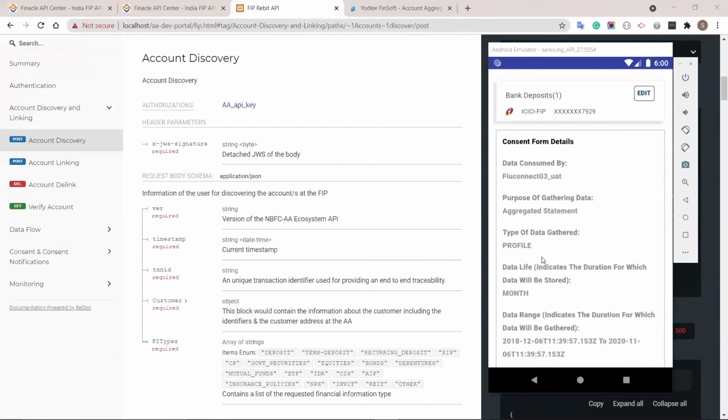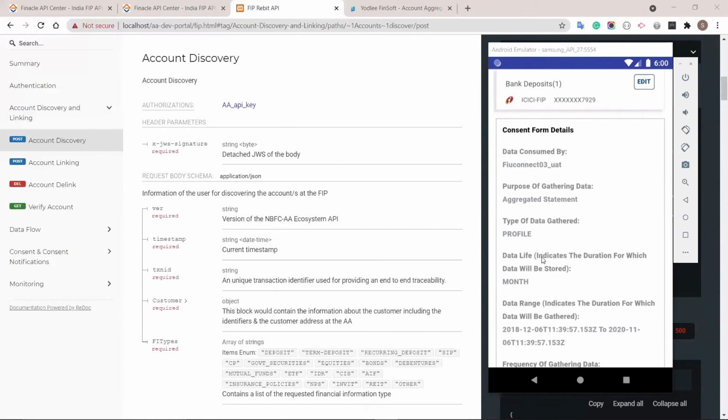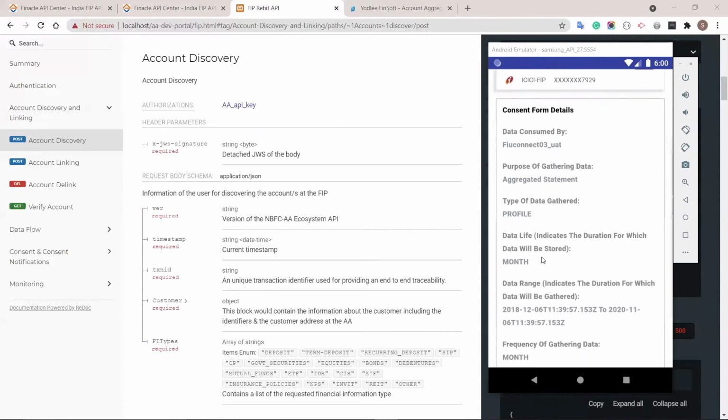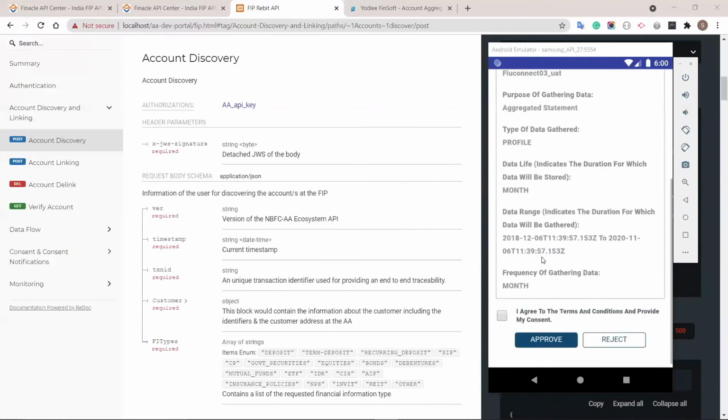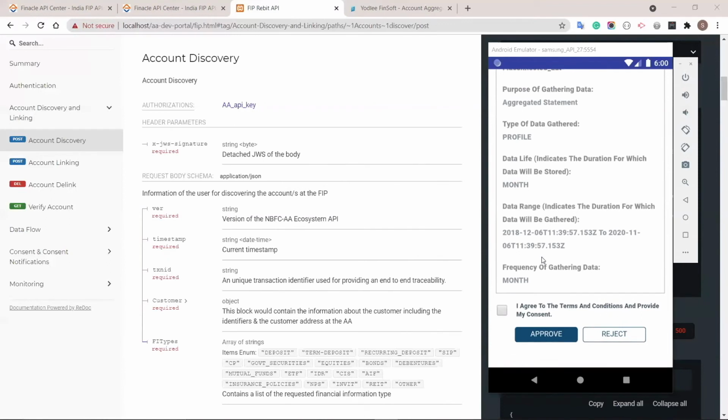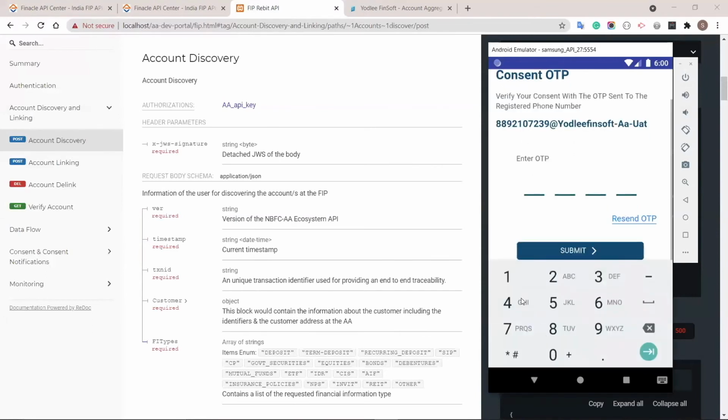This consent has all the details as per the specification. For example, data life, how long this data consent will live so that a financial information user can consume this data for the relevant financial service. So the customer can agree and approve to move forward to provide this consent.